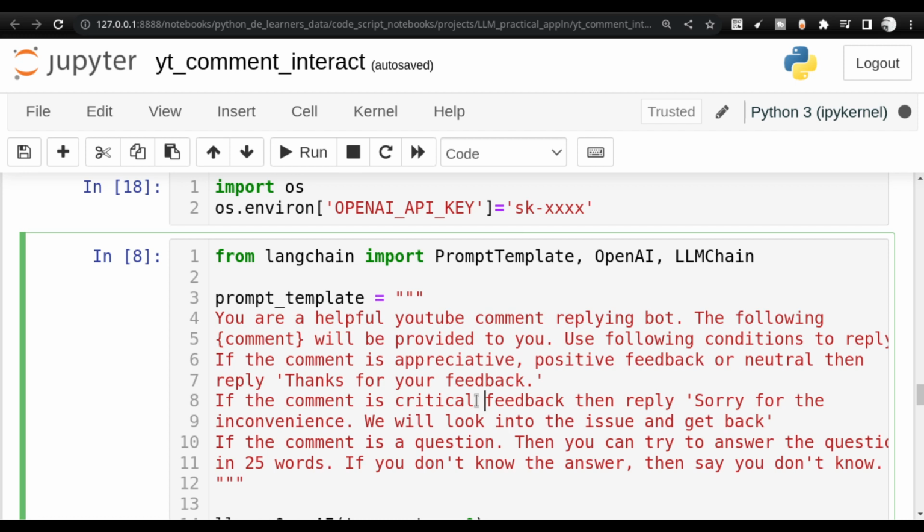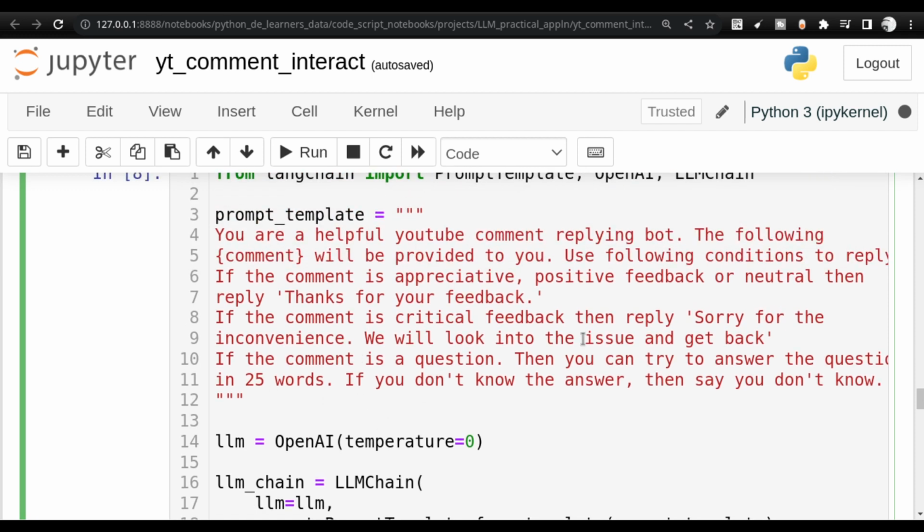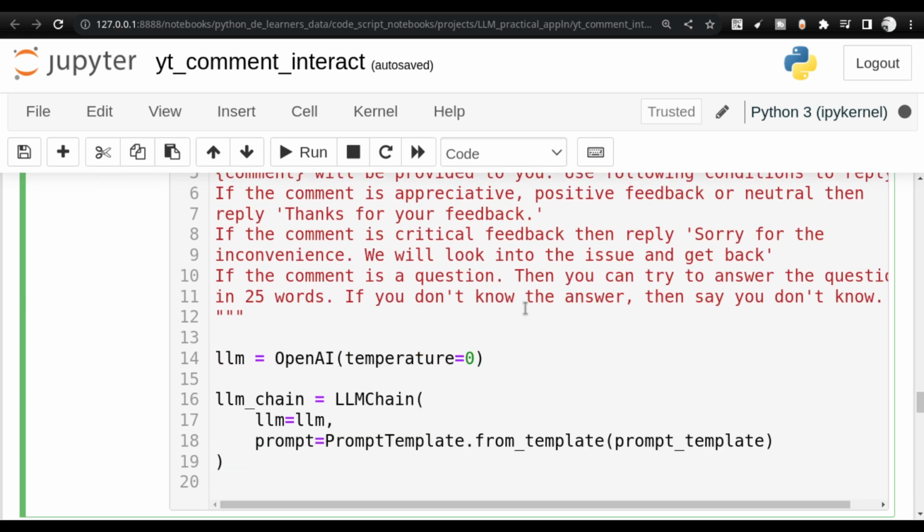As I always say, when you are going to work with large language models and working with Langchain, this particular LLM can be used from other open source models also. So in this particular video, I have not used the open source models because I want to show you guys what is capable from automation, from using large language models for checking the comments provided by the viewers and responding to them. But as the technology improves, as new language models come into the picture, we can start working with other language models also.